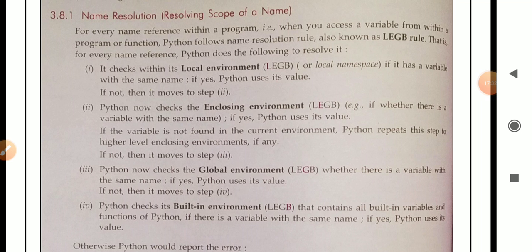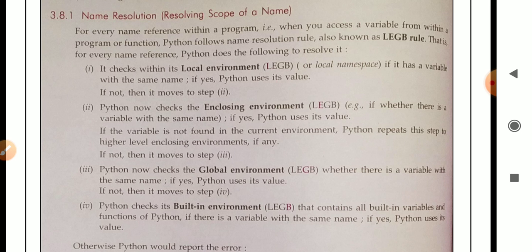Step 2, Python now checks the enclosing environment, the E in LEGB, whether there is a variable with the same name. If yes, Python uses its value. In the second step, Python will check in the enclosing environment, means when a particular function is closing, means the task that must be performed by that function is over, means the working of the function is over and now the function will close, is known as the enclosing environment.